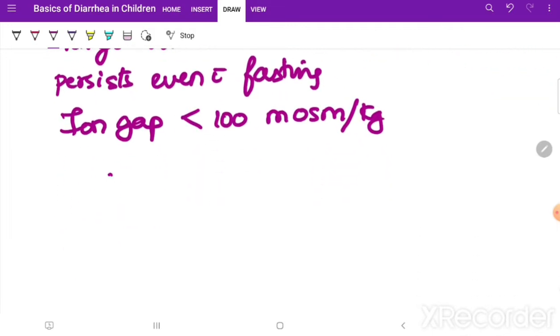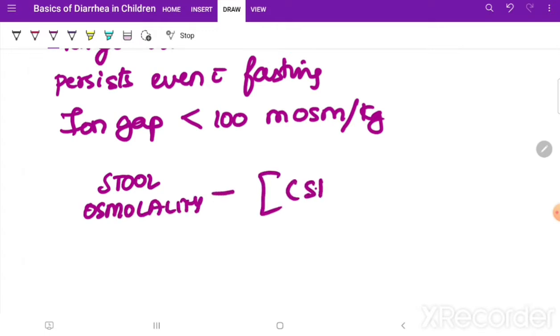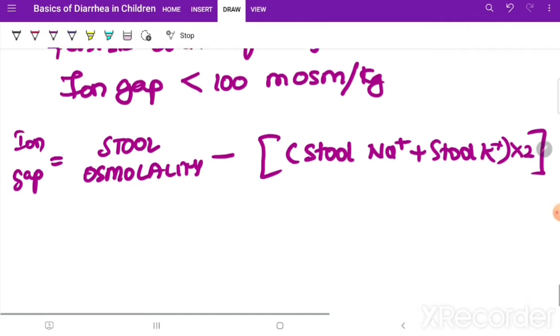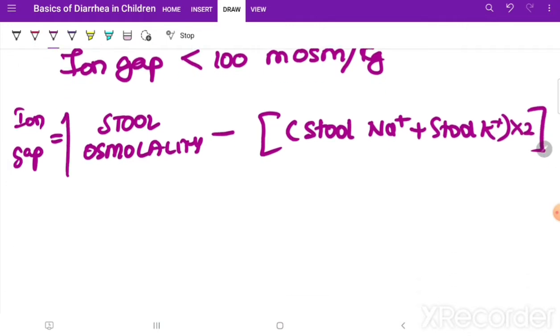If someone asks you, it's basically stool osmolality minus stool sodium plus stool potassium, into 2. Okay, this is how you calculate ion gap. So if stool osmolality is increasing, the ion gap will definitely increase.